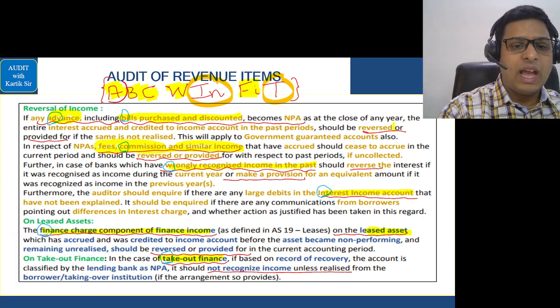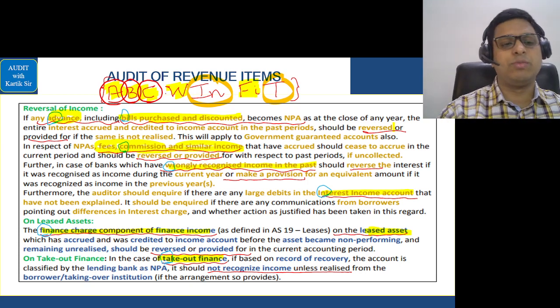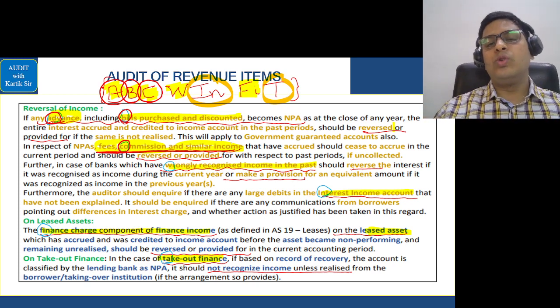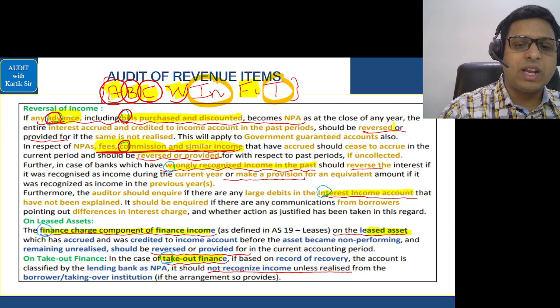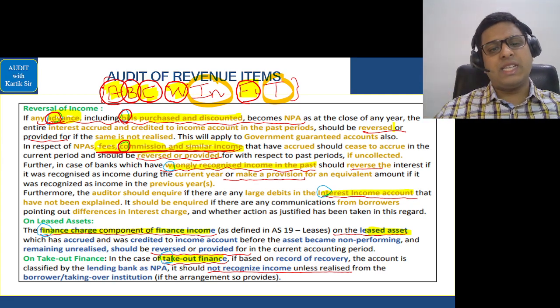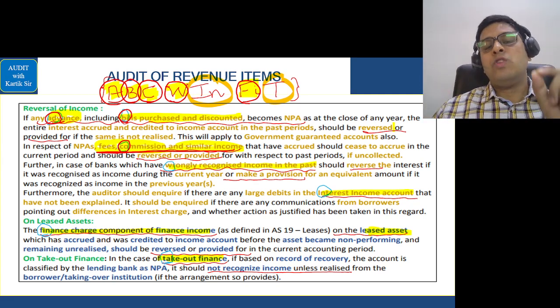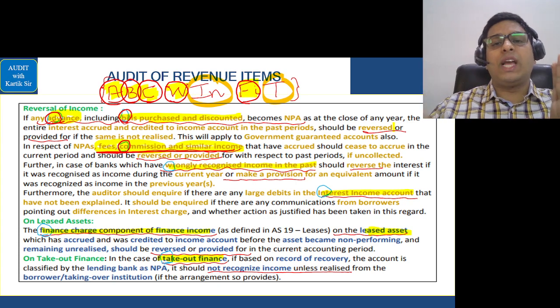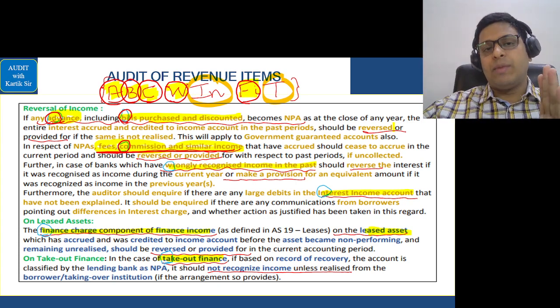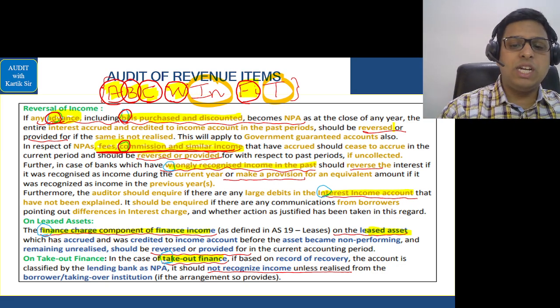Please see here: advances, bills purchased and discounted, commission, fees, and other similar income. You can see here, advances, bills purchased and discounted, commission, fees, and other similar income, and others also. So basically, the income is wrongly credited in the past, and even for the finance charge component of finance lease. For these areas which I have circled, that is A, B, C, W, and FI, you have to remember that if you have already taken the income in the past, but that income is not realized, or the income has not come, then you will have to reverse it or provide for it.